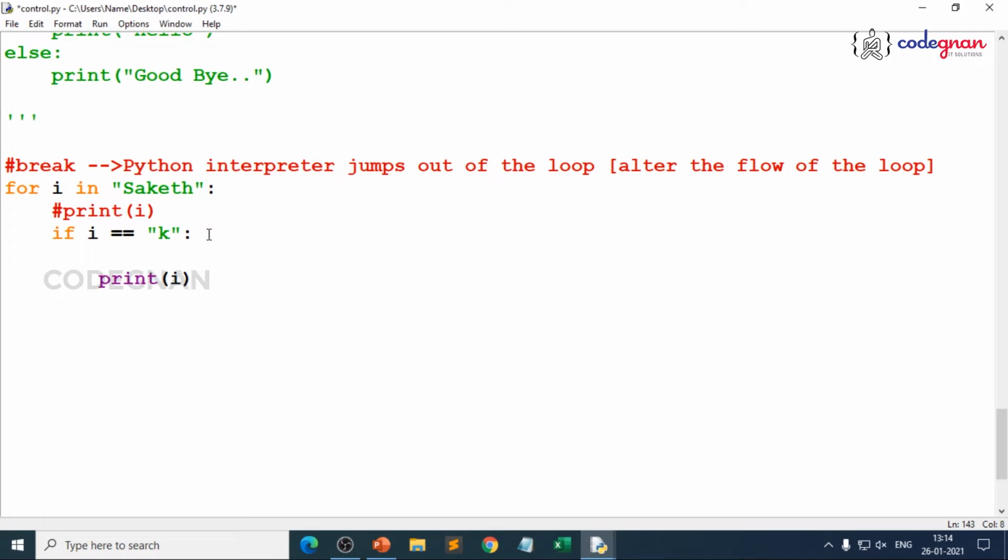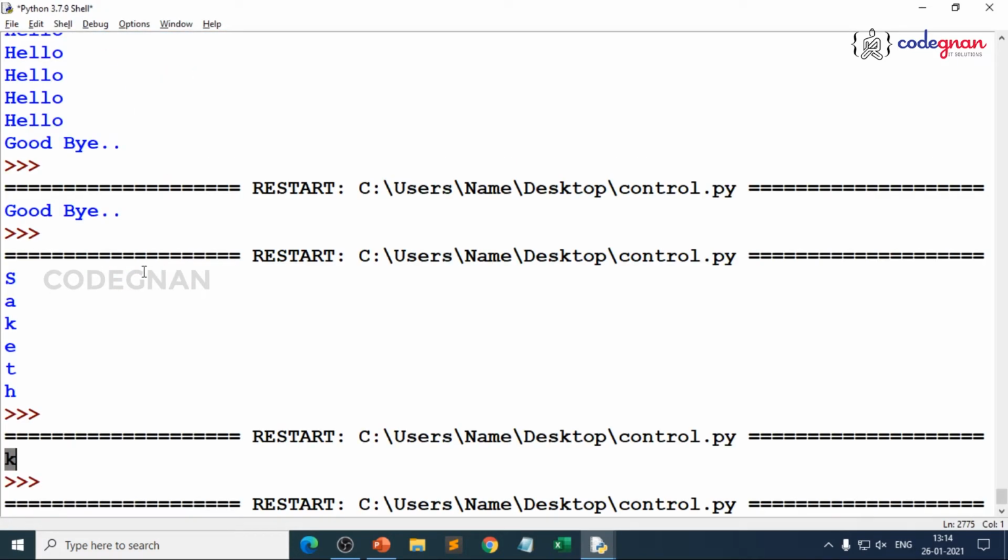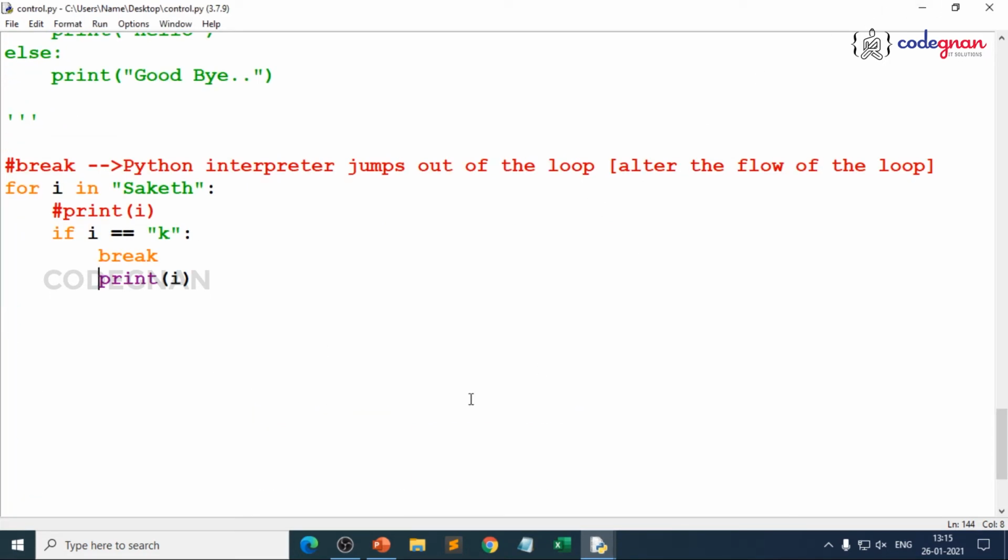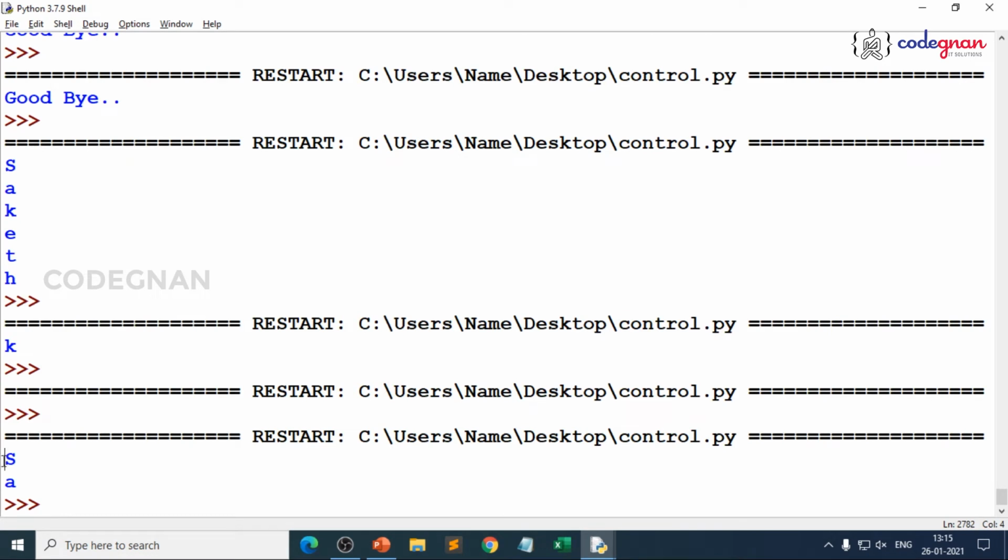Instead of that, I just give break. What do you mean by break over there? When you write break, it is automatically coming out of that condition. When you execute this particular script, you don't get any result, because there is nothing present over there. You are checking if i is equal to k, and it matches till k because you are using a for loop. You are stopping at k, because when you use this print outside your if condition, you get only S and A as the result.